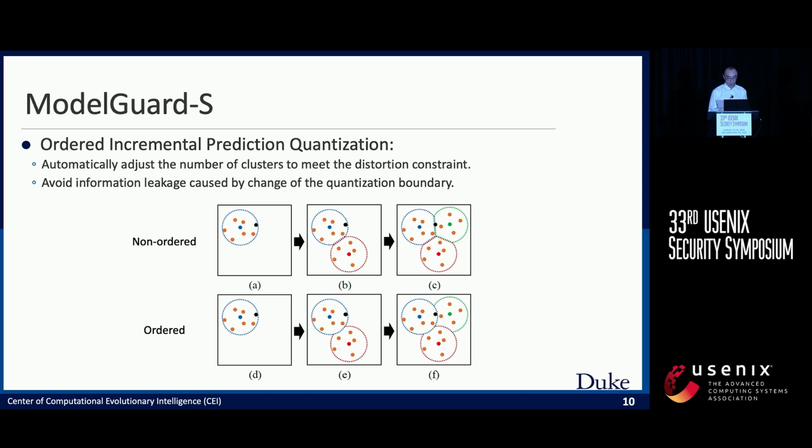So to avoid this, we propose the ordered incremental prediction quantization, where we remember the creation order of all the centroids, and we always quantize a prediction to the first centroid that lies within the distortion constraint. As shown in the lower rows, if we create this blue point first and we query with the black point, this black point will always be quantized to this blue point. In this case, the quantization boundary of each centroid will never change.